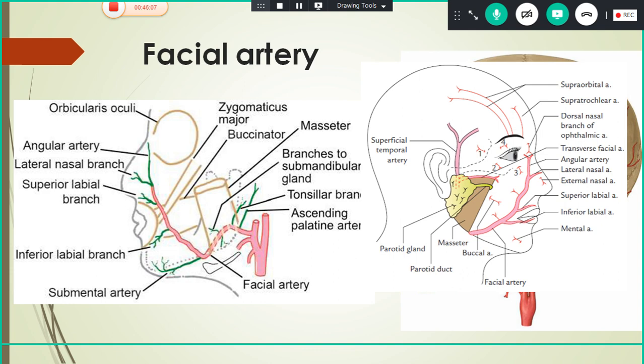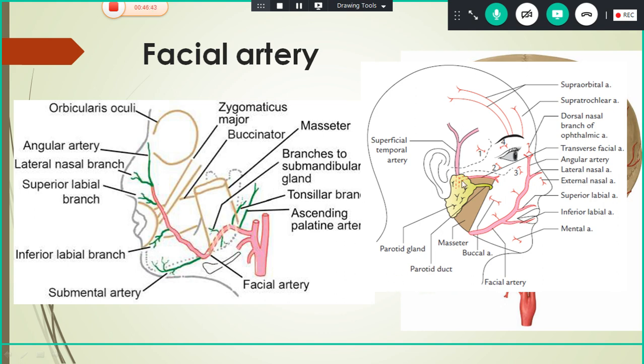This lateral nasal artery supplies the nose, the bridge and the ala of the nose. Near the angle of the mouth, it lies 1.25 centimeter away from the angle of the mouth. The course is tortuous. Why it is tortuous is that it allows the movement of the lips and the nose. Any doubt in the facial artery? How does it end? By anastomosing with the dorsal nasal branch of the ophthalmic artery. So facial artery is an important 5-mark question.